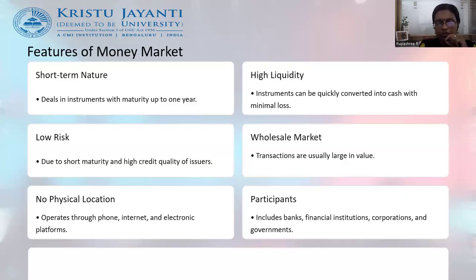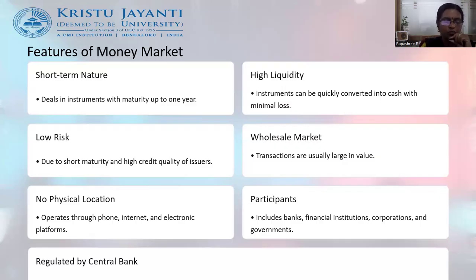The only instrument the general public can invest in is treasury bills, when the RBI gives a notice that treasury bills are being issued. Apart from treasury bills, the other instruments, namely commercial papers or call money, are traded between banks and financial institutions that operate in the country.